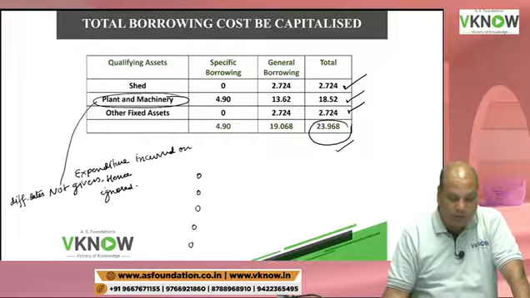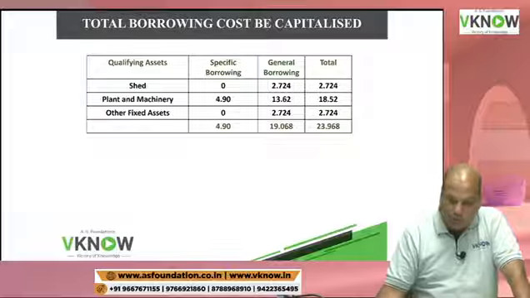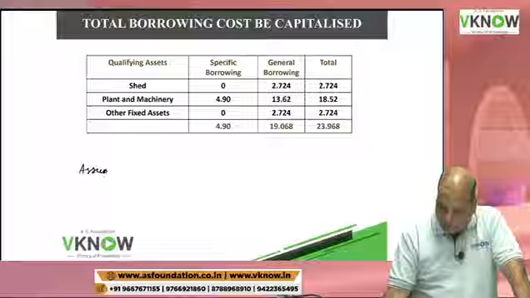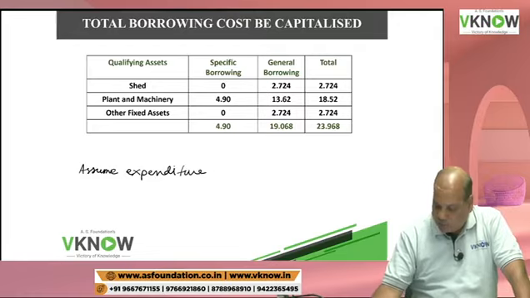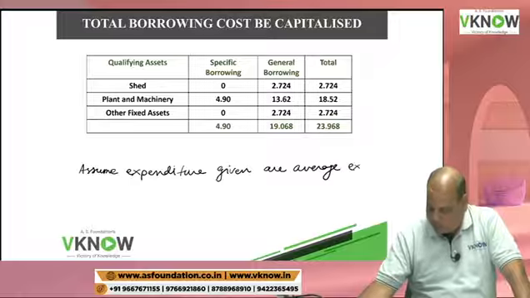But because we don't have data, this is how we solve, and we assume the expenditure given is average expenditure. You can write this note if you want, otherwise it is not required.